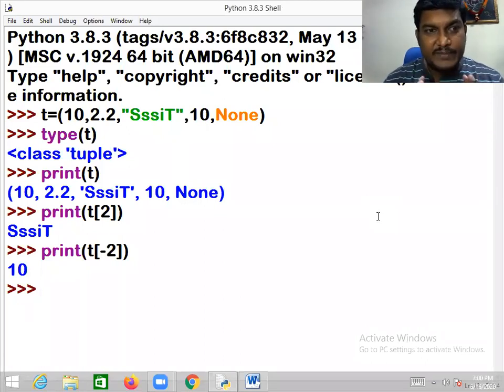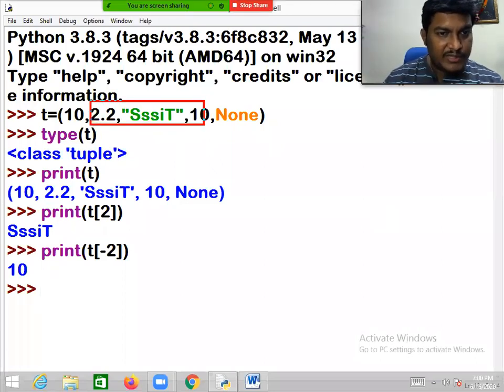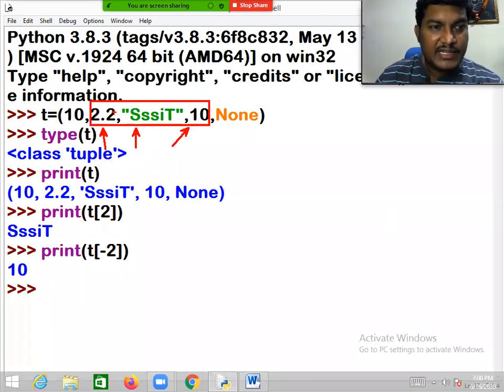But sir, is slicing possible? Yes, slicing is also possible. Positive slicing means the step value will be positive. Reverse slicing means the step value should be negative. Nothing more in that. I want to get the middle three elements: 2.2, the string, and 10. What are the indexes? 1, 2, 3. I want to get the values at index locations 1, 2, and 3.